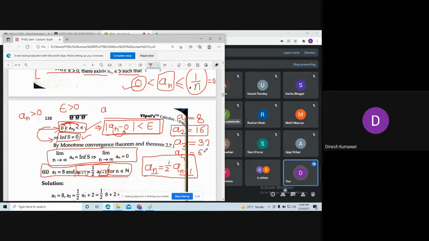Now do you see some relation in this? Monotonically increasing. This is monotonically increasing. But see, how are we getting the terms? First term is 8, second term is 16, third term is 32, fourth term is 64. Now can you generate a sequence using these terms?